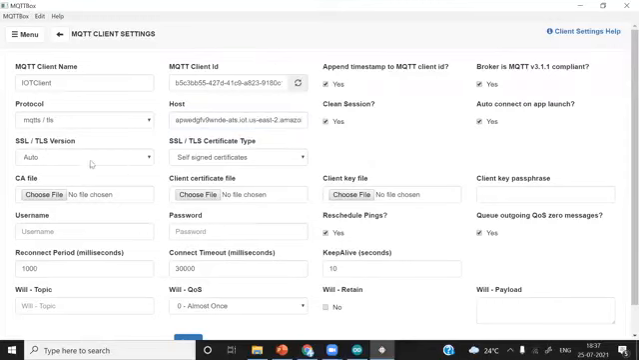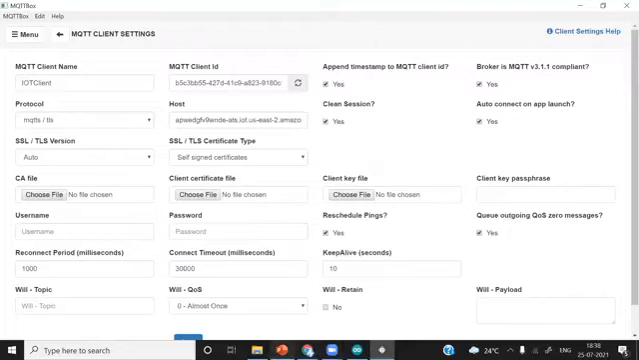And for version, you do not have to select manually. Just keep it as auto. And SSL/TLS certificate type as self-signed certificate. You do not have to change anything here. Now, while creating the thing, we have downloaded a few certificates and the private key. You can see here the CA file, server authentication file, client certificate file, and the client key file. The client key file is basically the private key file.